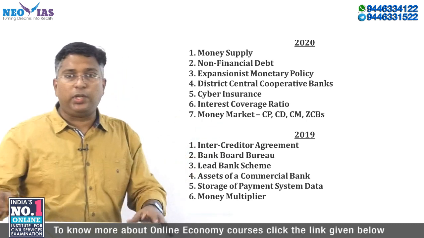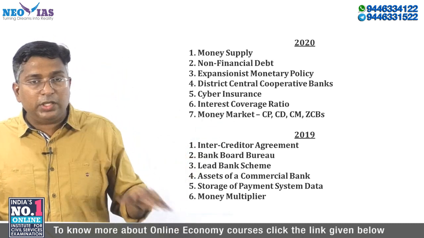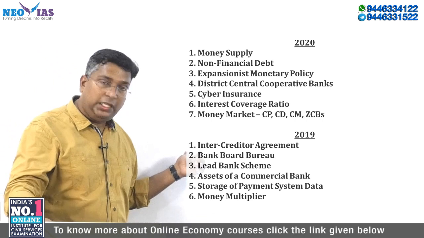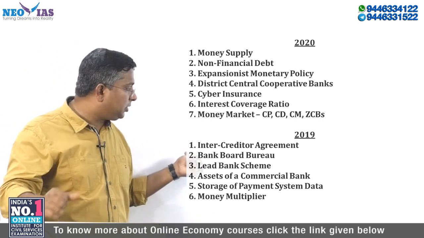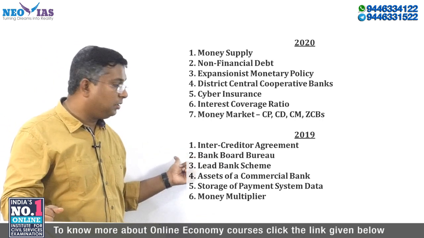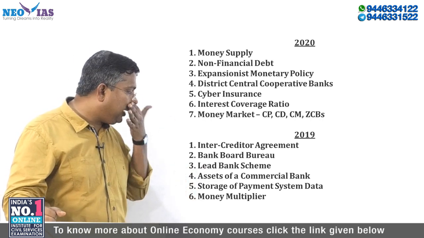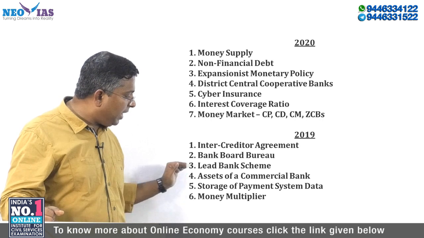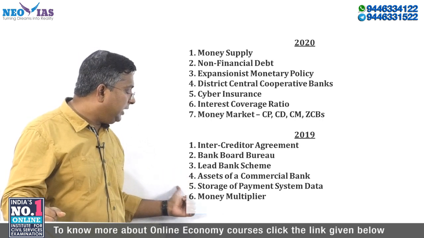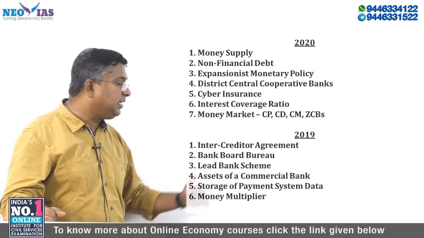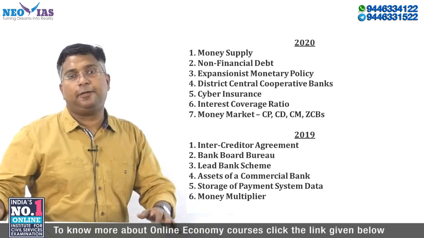Now in the year 2090, they asked questions from the intercreditor agreement, Banking Board Bureau, the lead bank scheme, assets of a commercial bank, storage of payment system data, and the money multiplier.